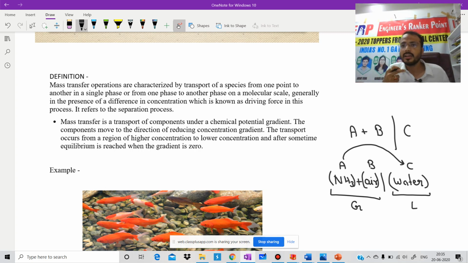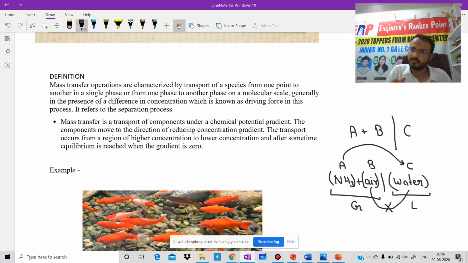In the above example, I explained that both are enemies of each other in mass transfer. What does it mean? It means both are insoluble in each other. It means air and water are totally anti each other. Is it clear? Now come to this definition.